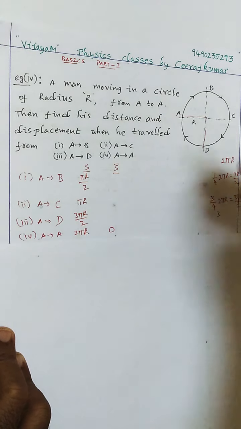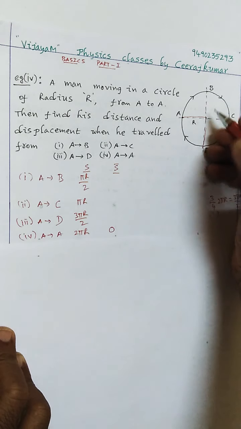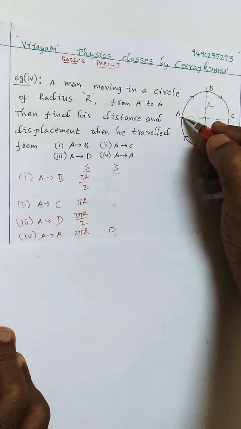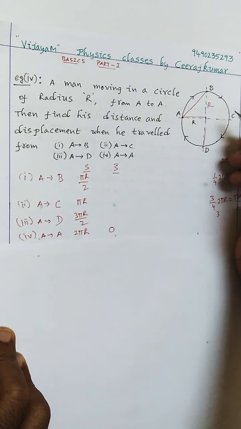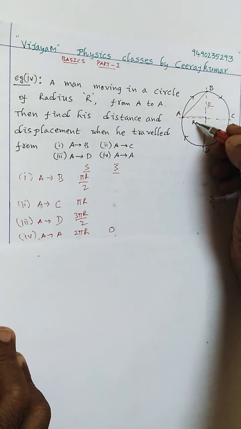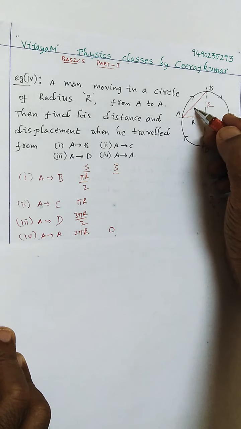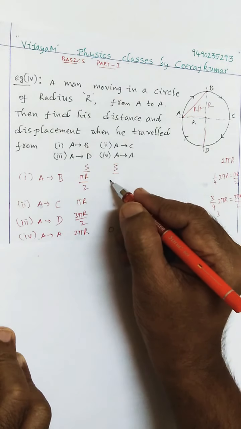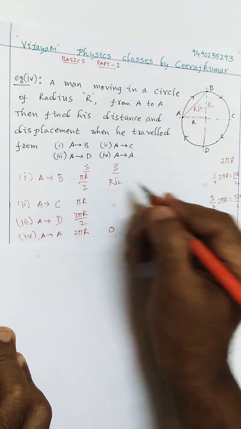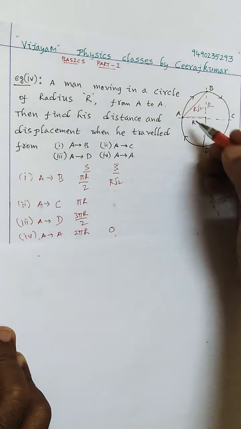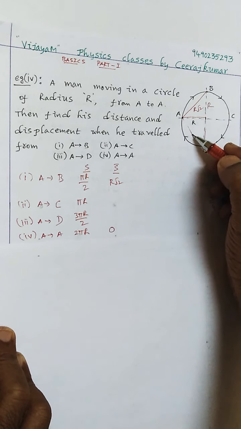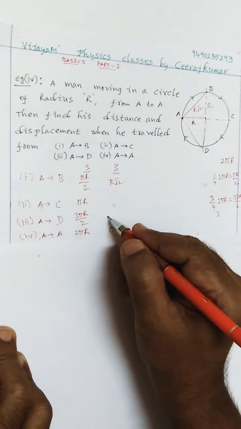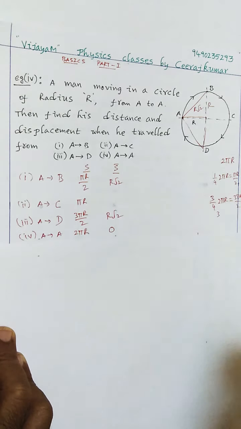Okay. Now look at this from A to B. When you travel, if this one is r, this one is also r, then what is the displacement? This is the displacement. If this is r, this is r, therefore what is the diagonal length here? It's nothing but r root 2. So therefore what is the displacement here? R root 2. And from A to D also you can observe, that is also a diagonal length here. So how much is that? That is also r root 2.